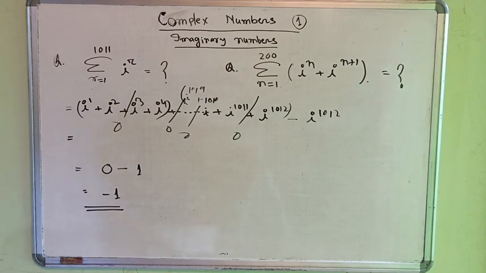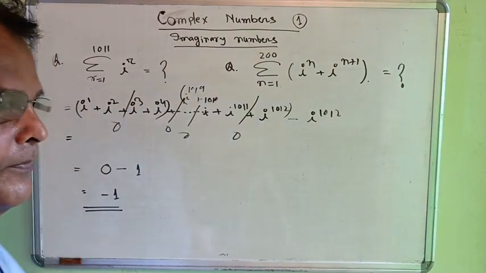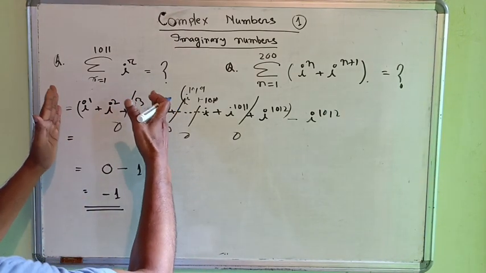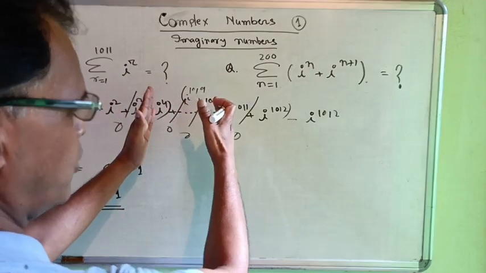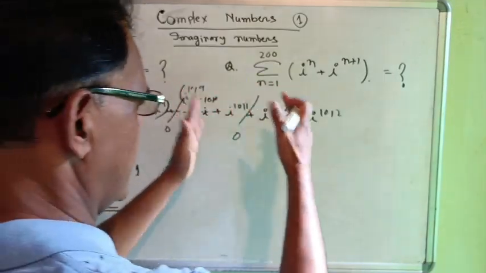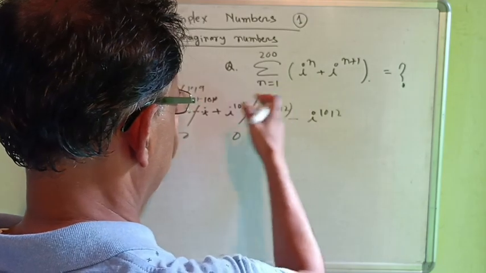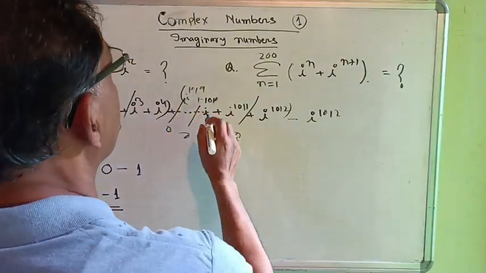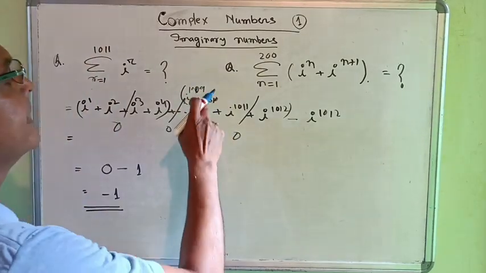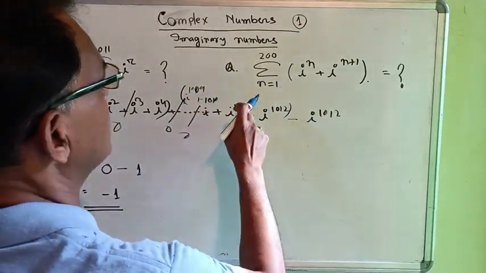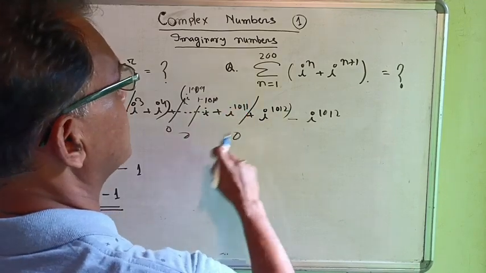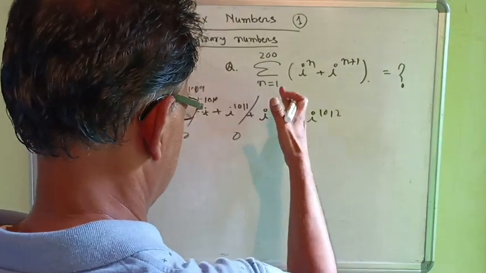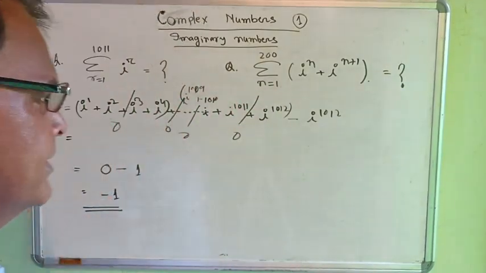Next, is there any difficulty? If we take pairs of 4 numbers, then the next 4 numbers in the next pair, in this way we get the last pair: i to the power 1009, next i to the power 1010, next i to the power 1011, next i to the power 1012. That is 4 consecutive numbers. So it is equal to 1.